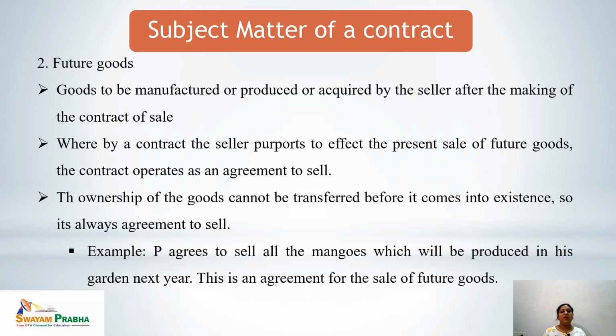Let's see the example. P agrees to sell all the mangoes which will be produced in his garden next year. This is an agreement for the sale of future goods. This is not a contract of sale.